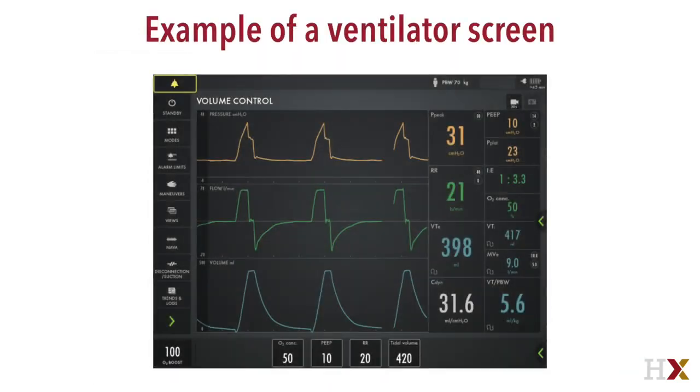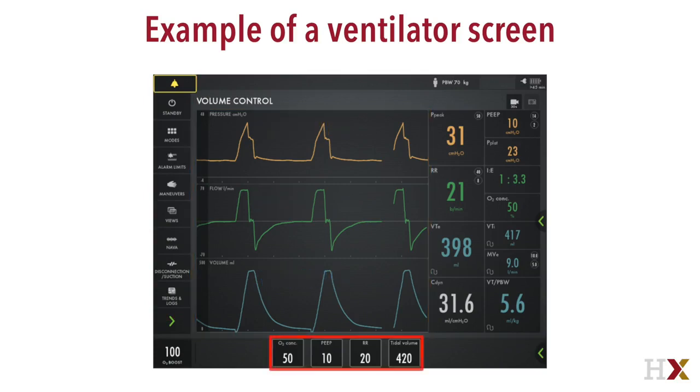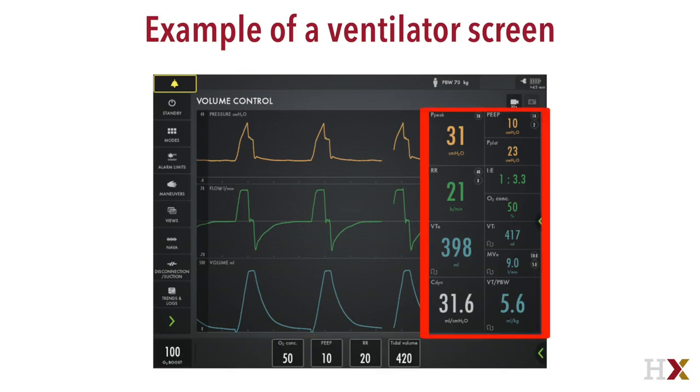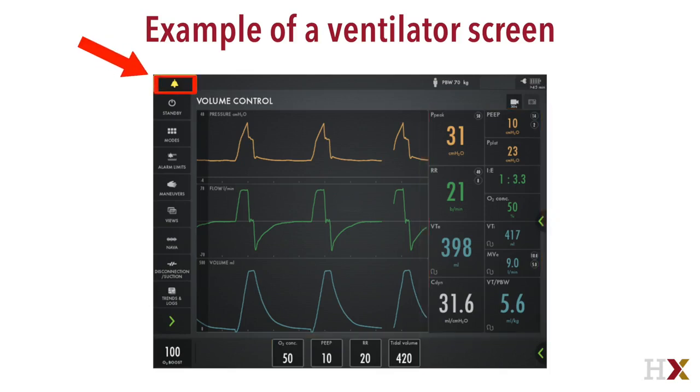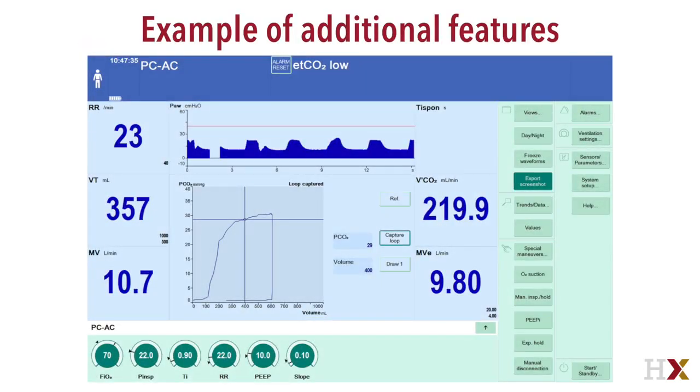Here's an example of a ventilator screen. You can see software buttons along the left side, 3 waveforms in the center, pressure at the top, flow in the middle, volume at the bottom. Settings are all along the bottom, and monitored and measured values are along the right-hand side. And there's an alarm silence button in the top left. Here's an example of an additional features graph that can be displayed either continuously or momentarily for measurements.